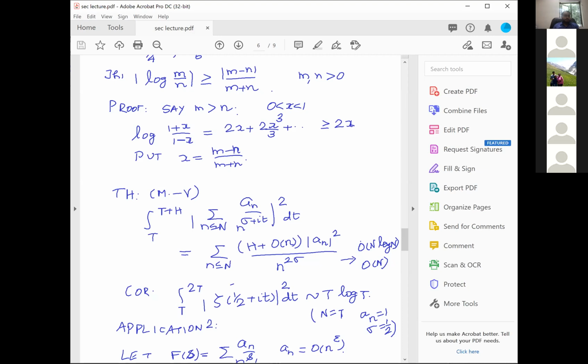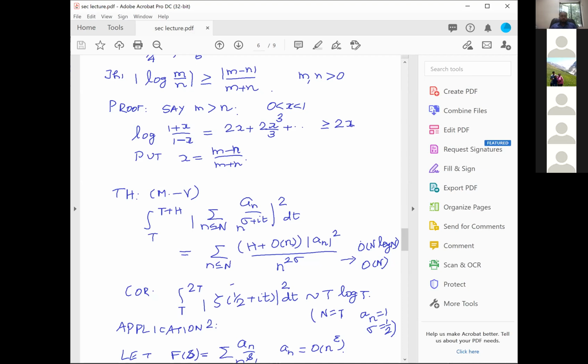theorem of Montgomery and Vaughan. And let me state the theorem of Montgomery and Vaughan. It's very important. The integral from T to T plus H of the squared modulus of the sum over n not exceeding N of a_n by n to the power sigma plus it, dt, is equal to the sum over n not exceeding N of (H plus O of little n) times the modulus of a_n squared by n to the power 2 sigma. Okay. This theorem is again one of the very important theorems, called Hilbert's inequality.